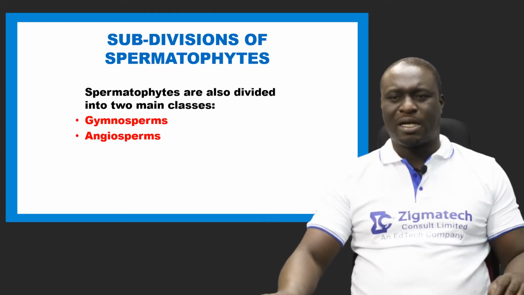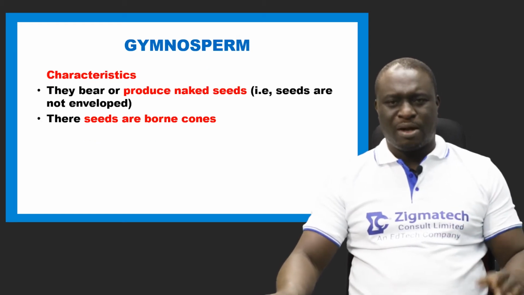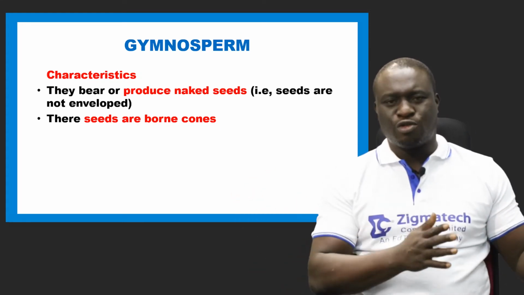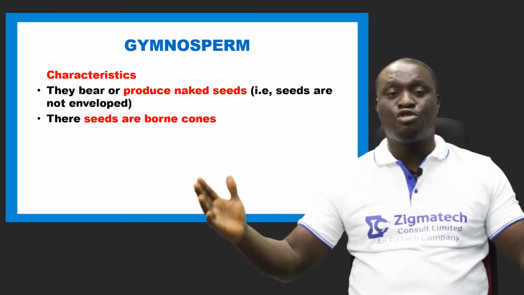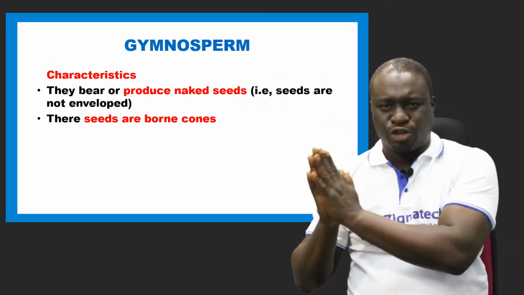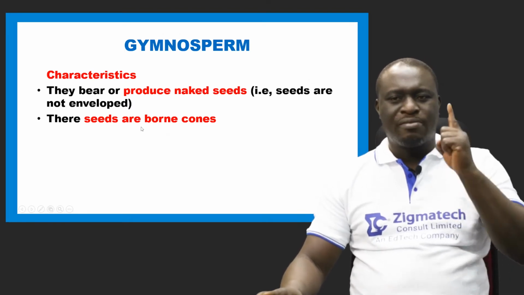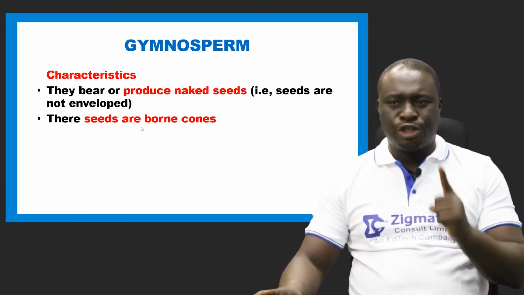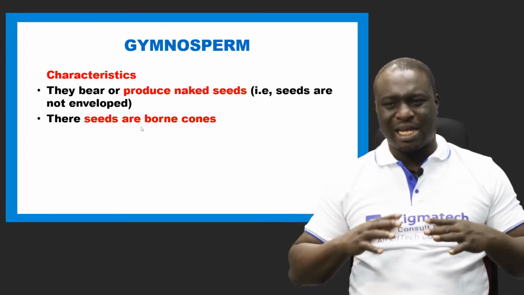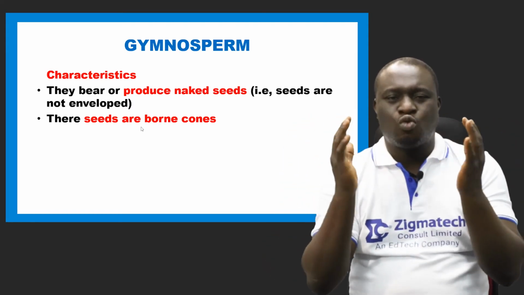Now let's take a look at some of the characteristics of gymnosperms. We're going to look at two characteristics for gymnosperms and 2 characteristics for angiosperms, and we can use this to differentiate between a gymnosperm and an angiosperm. Number 1, gymnosperms bear or produce naked seeds. It doesn't mean that the seeds are not wearing clothes. It simply means that the seeds are not enveloped or covered with a fruit.